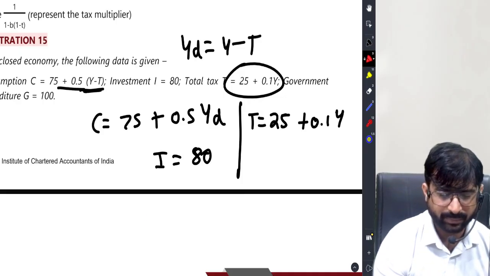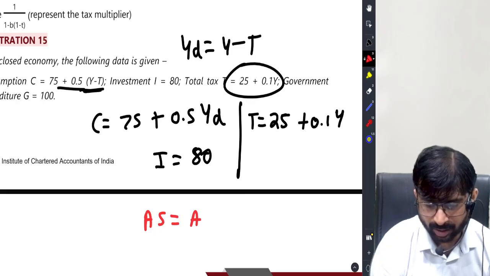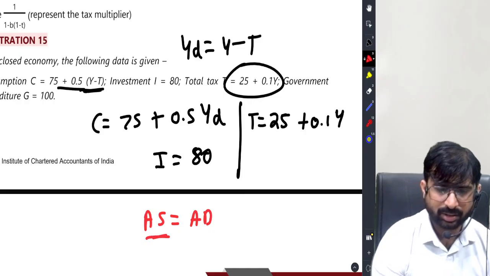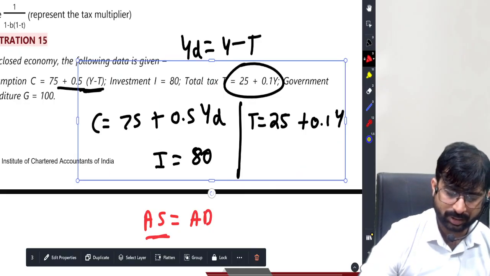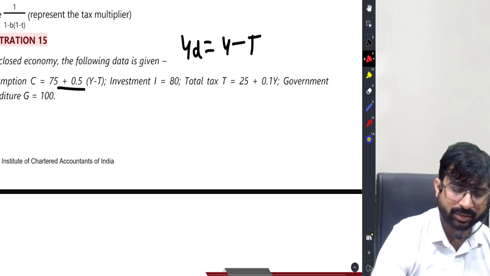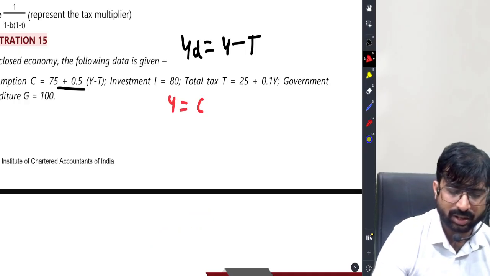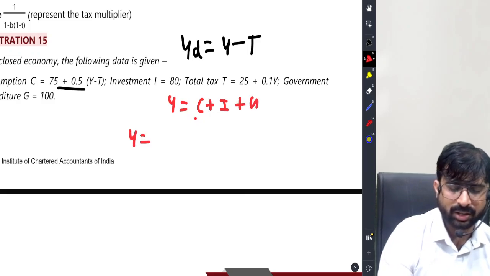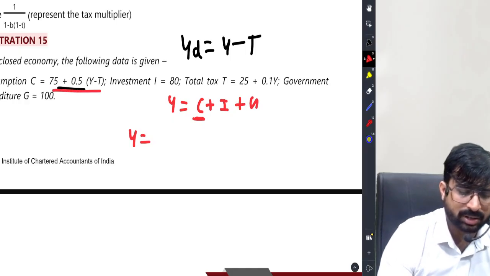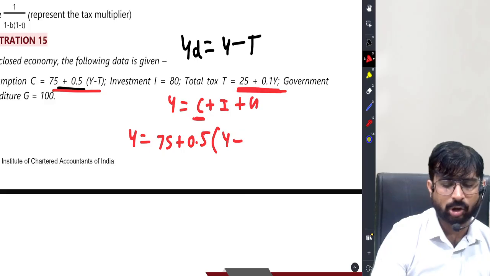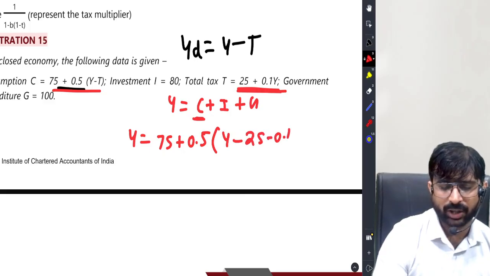Friends, the same thing. AS equal to AD. AS is Y. AD is C plus I plus G. C is consumption expenditure, 75 plus 0.5 times Y minus T. Taxes is how much? 25 plus 0.1Y.